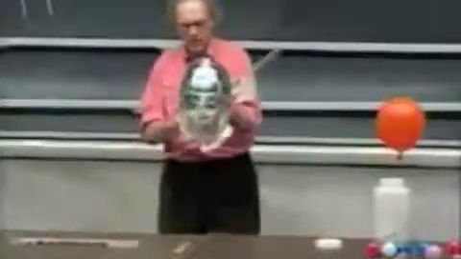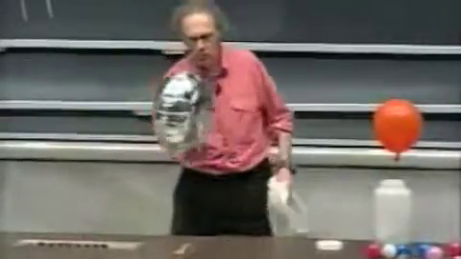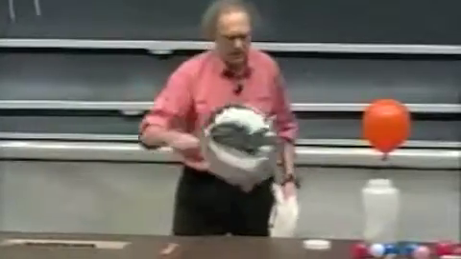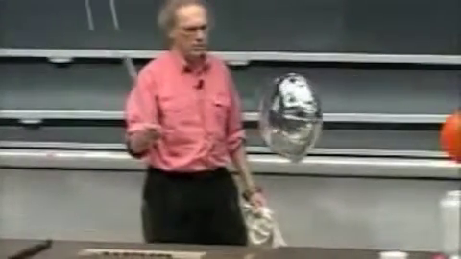Okay, so now I will try to get this balloon charged a little, so there is an exchange of electrons that go from the balloon to the glass. And the glass, it's not a conductor itself, so it is not always so easy to get charge exchanges. Okay, let's see whether I have succeeded now in making the balloon positively charged as well as the glass rod. If that's the case, then the balloon is not going to like me. The balloon will now be repelled, and you see that very clearly.